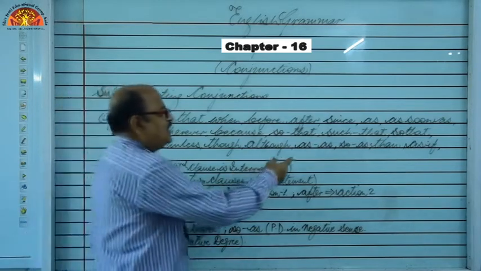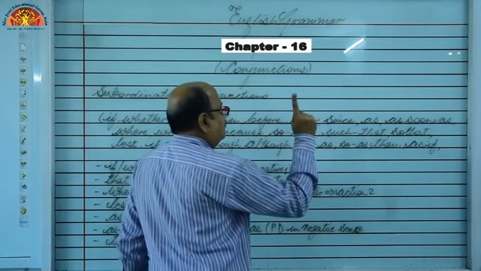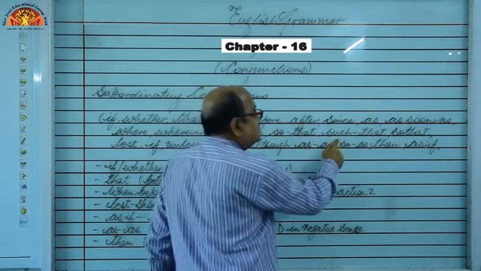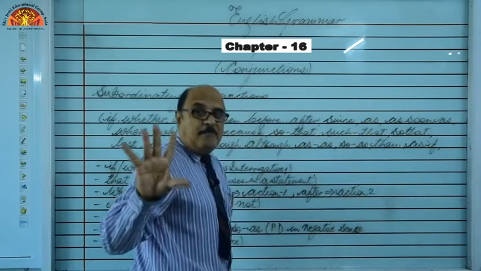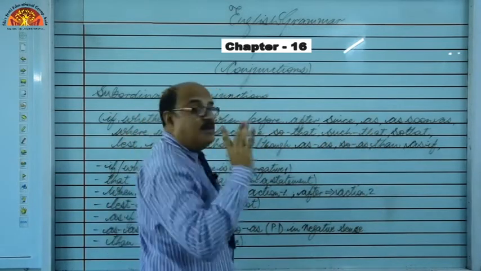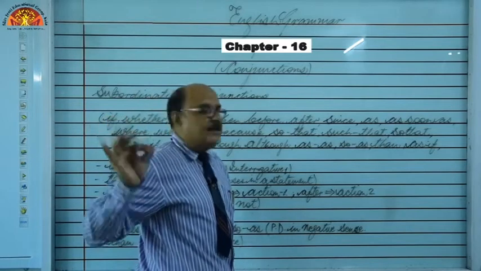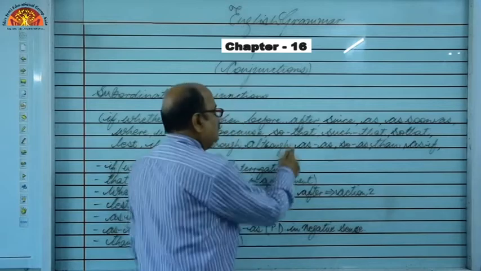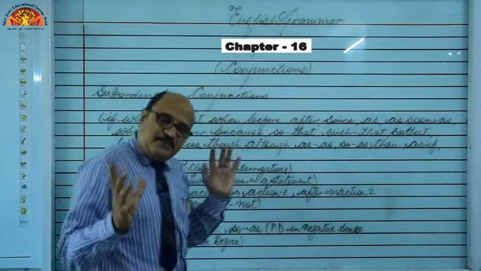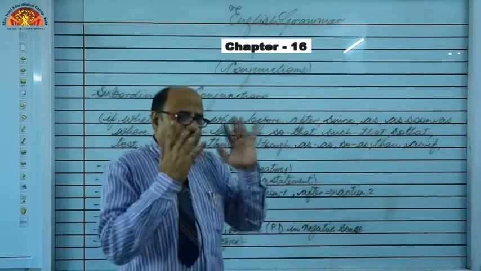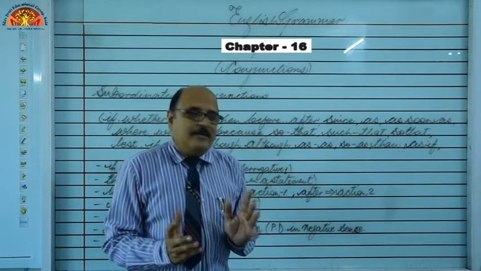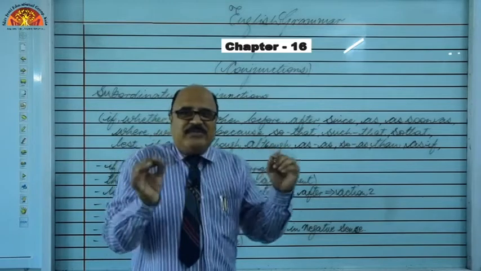Suppose we are using "so that". And this is "such that". The meaning is the same, but the difference is that whenever "a" or "an" article is there, we use "such that", and whenever no article is there, we use "so that". For example, he is so brave that he can fight with anyone.